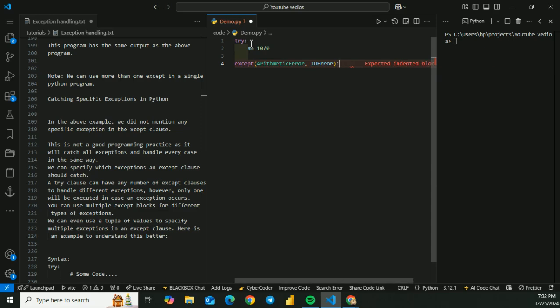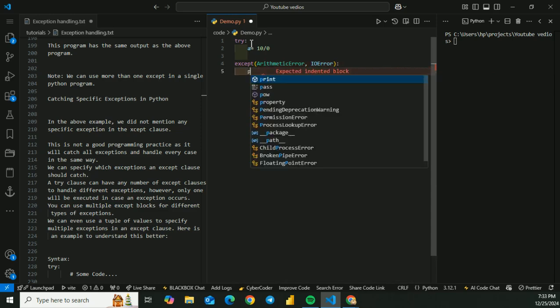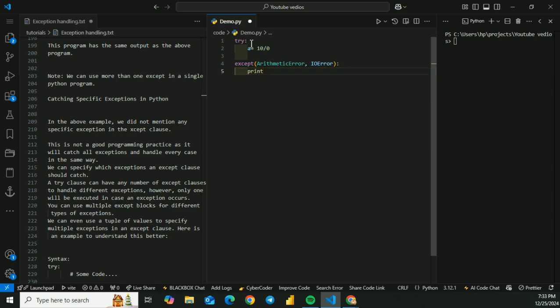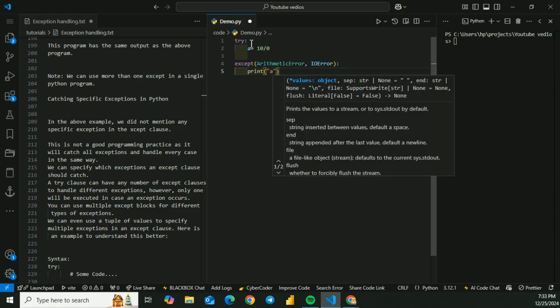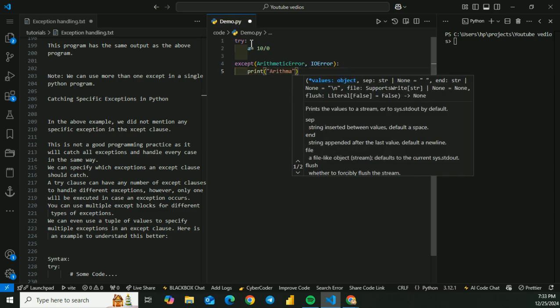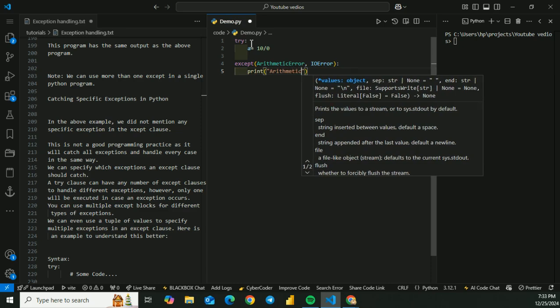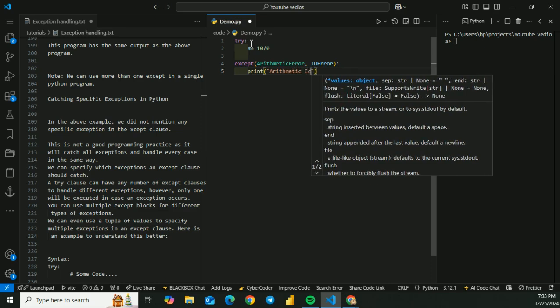In this format we will print the arithmetic exception.